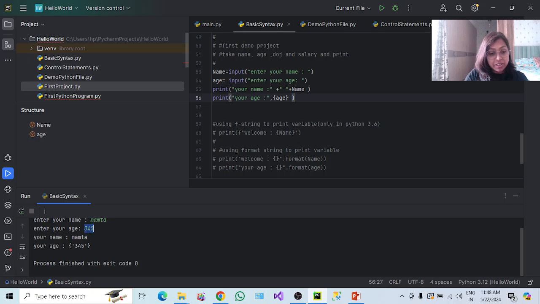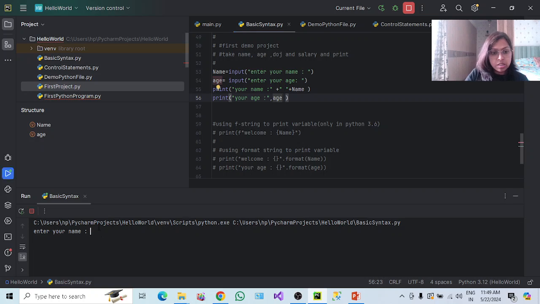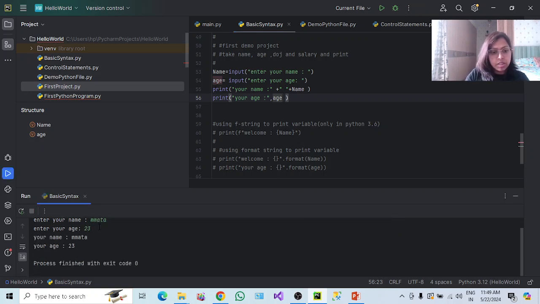Oh, sorry, 345 I typed it. Your age is 345. So why have I used this curly braces, or we can remove this. I'll tell you what is the meaning of it. See, your name is Mamta and your age is 23.